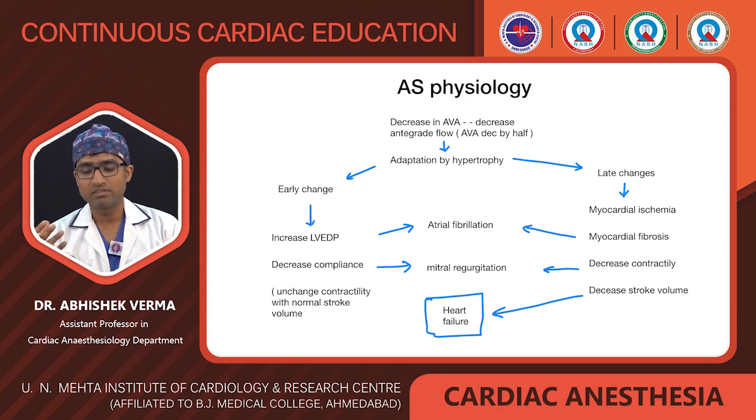Additional compensation, such as dilation with augmented fiber stretch, the Frank-Starling mechanism, attempts to maintain the cardiac output. When this preload reserve is exhausted, no further compensation is available and pump failure will result. Atrial kick is very important because you can also see a prominent fourth heart sound in these cases on examination.